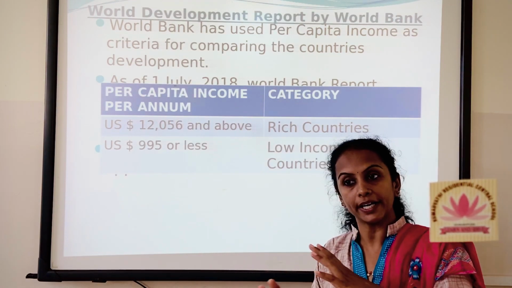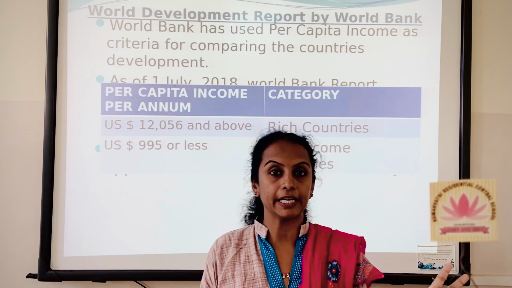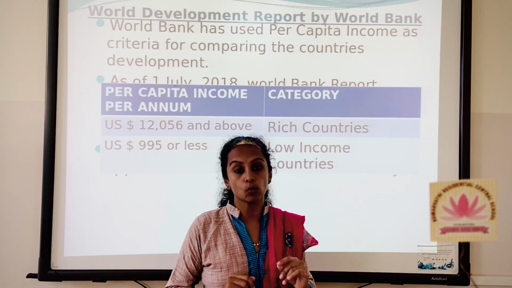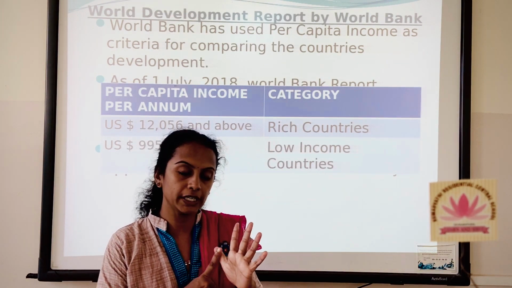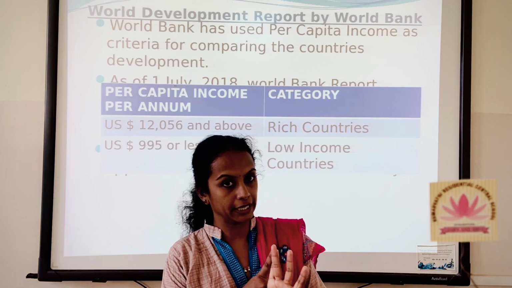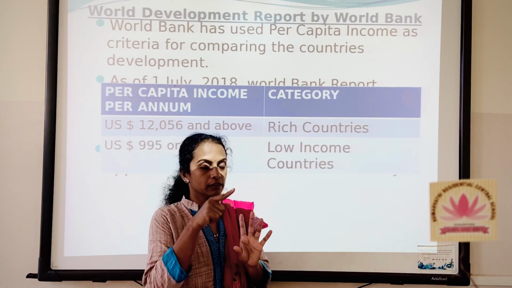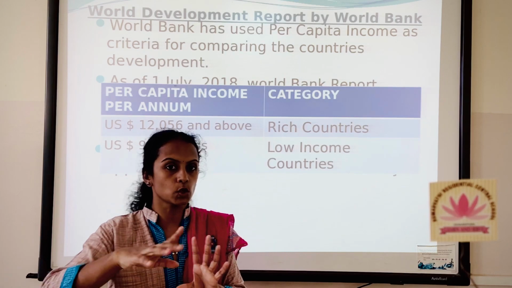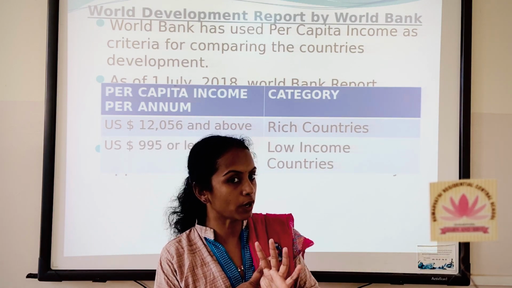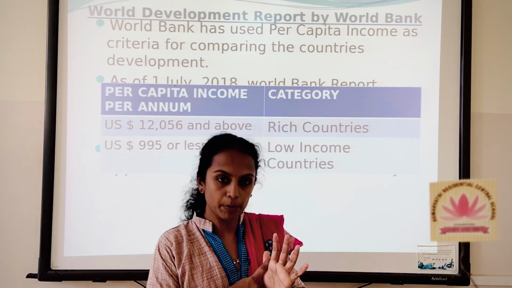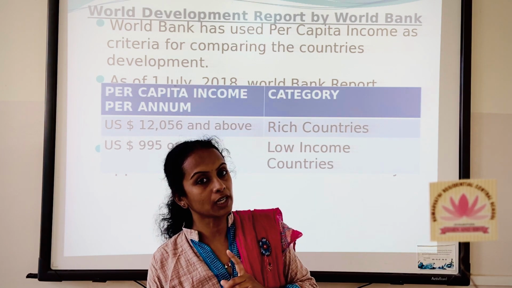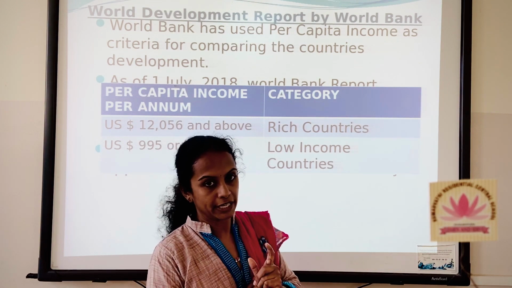So it has divided all the nations of the country into two broad categories. What are those? One as rich country, another as poor country. How can you say whether this country is rich or not? You can also give one more name for the rich country, that is developed nation, and for the poor country it is the underdeveloped nation.